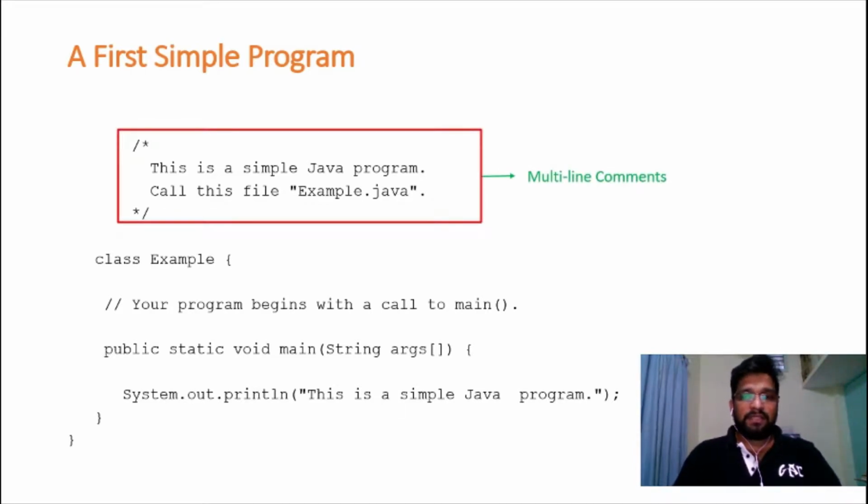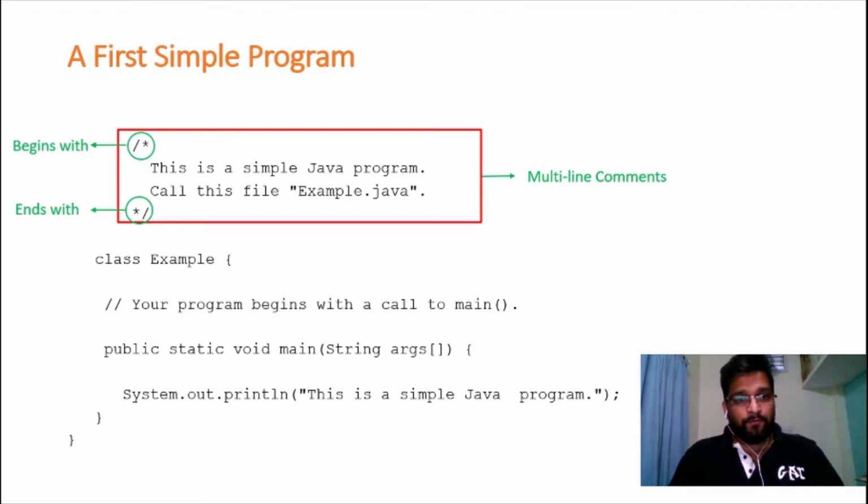In this program, I've started with comments. We call this multi-line comments. Why are we calling it multi-line comments? Because I'm trying to comment multiple statements. How do we create multi-line comments inside our program? In order to write multi-line comments, you should begin with forward slash followed by star, and it must end with star followed by forward slash.